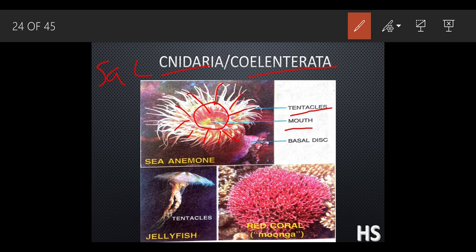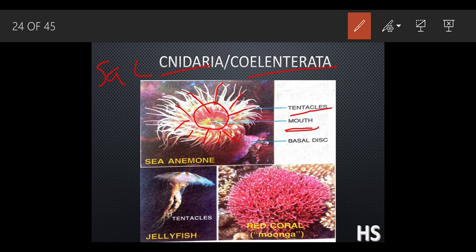See, this cnidaria and porifera both are non-moving organisms. They are fixed at one position. Inside the porifera, they have the pores on their body, from where they can absorb water and food. But in the classification of the cnidaria, they do not have pores on their body. So that is why they have a structure called tentacles, which are hair kind of structures. What is the function of these tentacles? The function of the tentacles is to catch the organisms around it and digest them. So the function of the tentacle is to catch the food organisms.